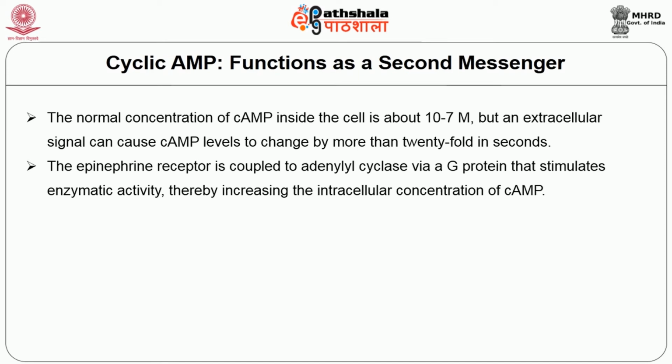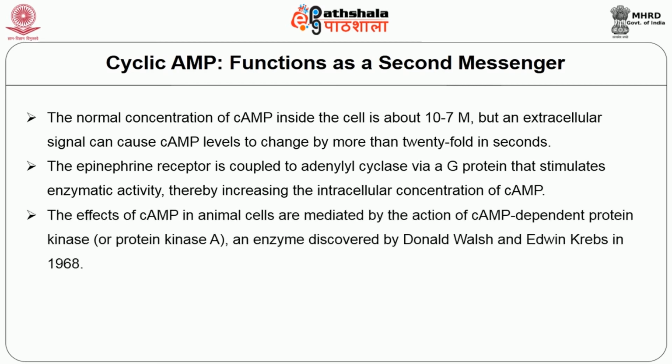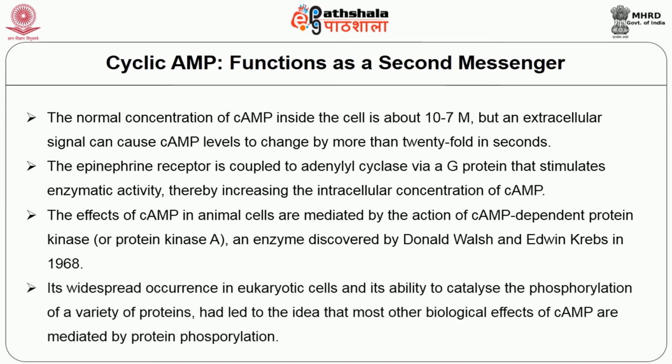concentration of cyclic AMP. The effects of cyclic AMP in animal cells are mediated by the action of cyclic AMP dependent protein kinase, which is also called protein kinase A, an enzyme discovered by the scientists Donald Walsh and Edwin Krebs in 1968. Its widespread occurrence in eukaryotic cells and its ability to catalyze the phosphorylation of a variety of proteins has led to the idea that most other biological effects of cyclic AMP are mediated by protein phosphorylation.